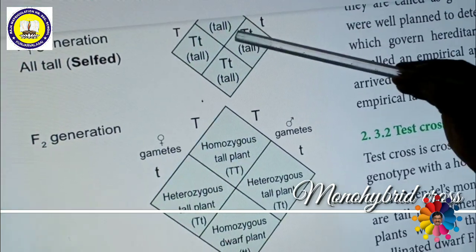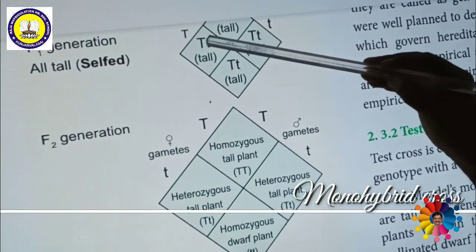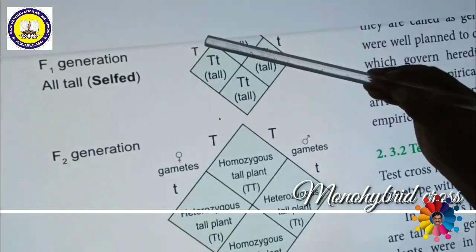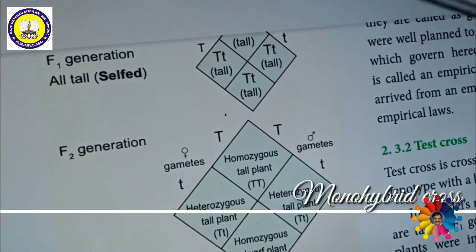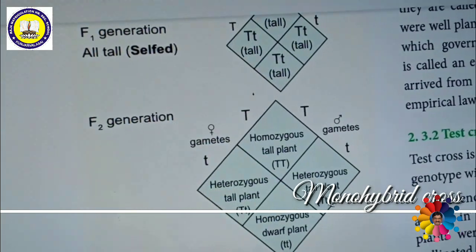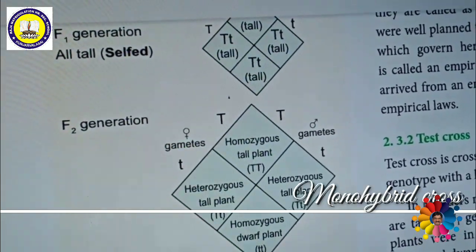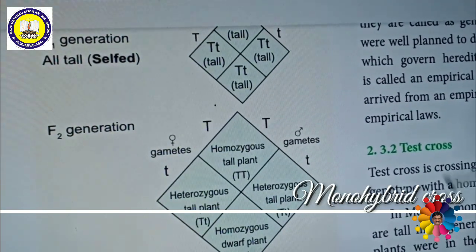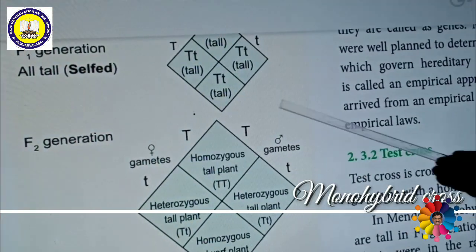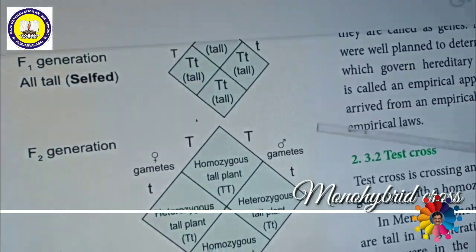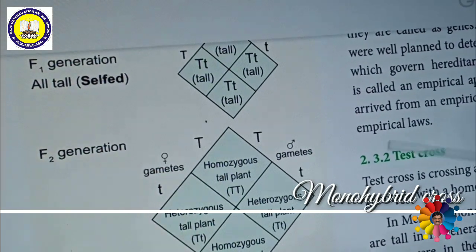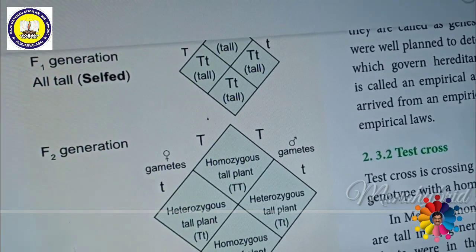In the F1 generation, capital T, small t, the two alleles, one dominant and another recessive. Even though they are combined together, they will not blend together. They will remain as they are. But when the gametes are formed for the F2 generation, they will be segregated individually. That means capital T separately and small t separately. So this is called the law of segregation or law of purity.